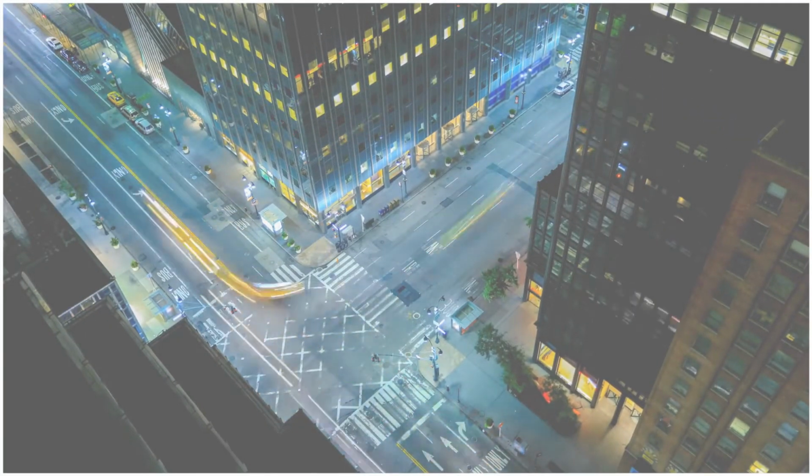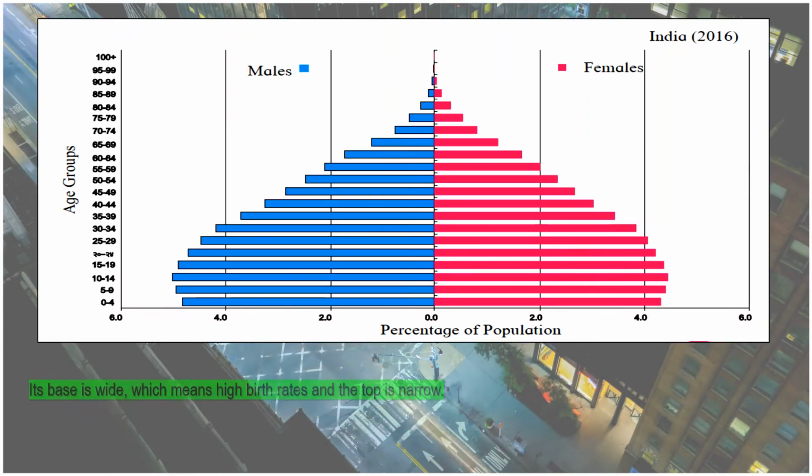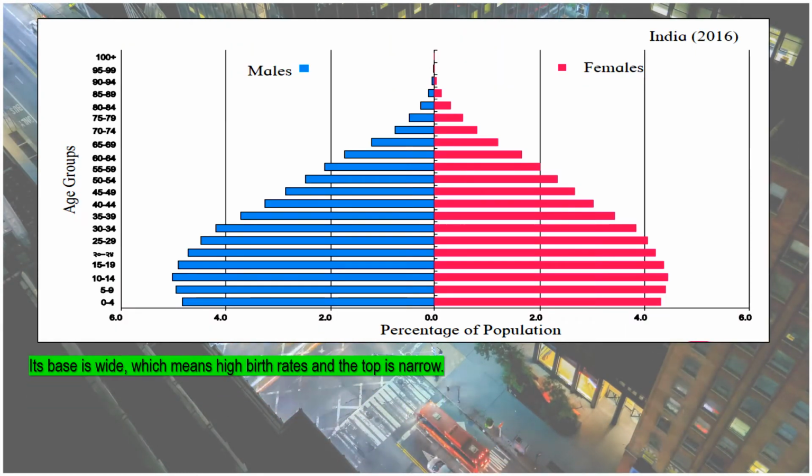We now move on to study the age-sex pyramid of India in the year 2016. As discussed before, on the y-axis we have the different age groups, and on the x-axis we have the percentage of population. To the right hand side we have the female population, and to the left hand side we have the male population, which is colored in blue.